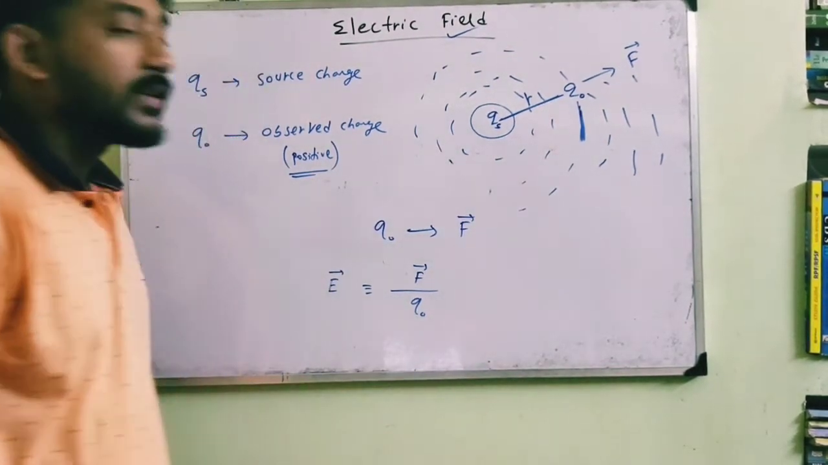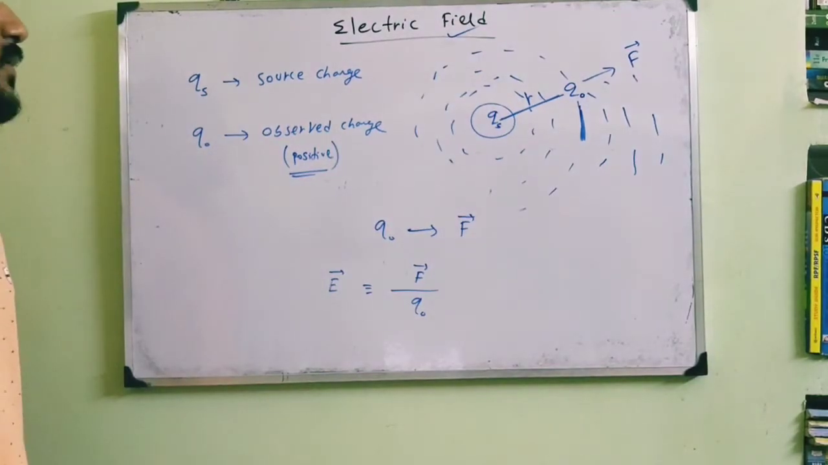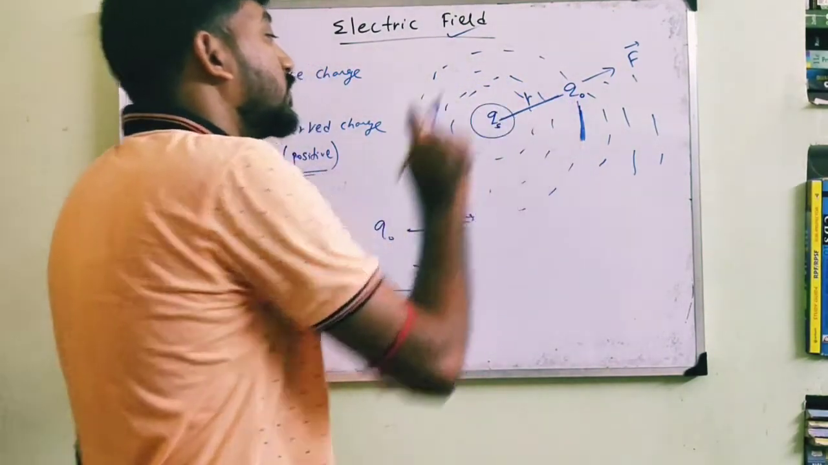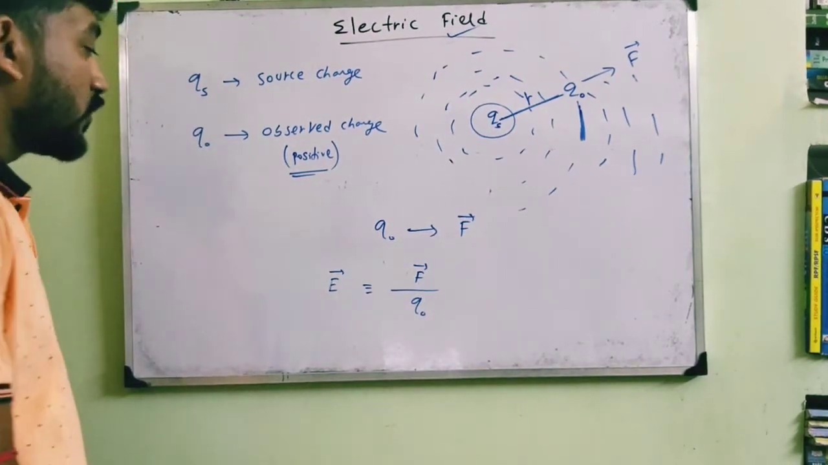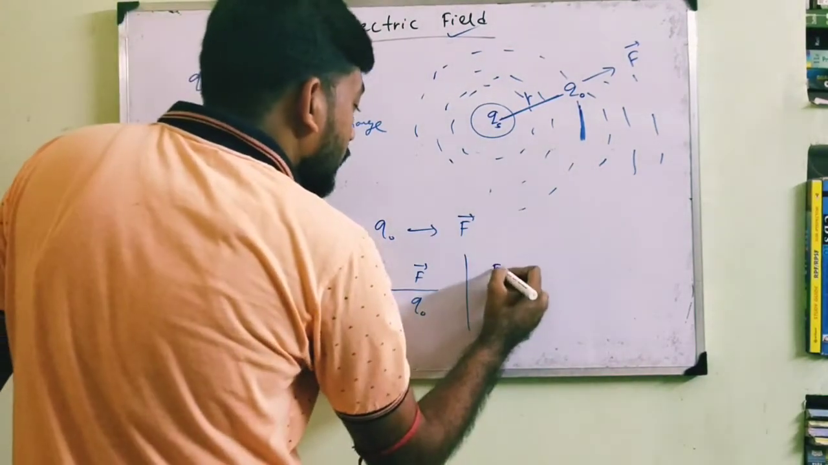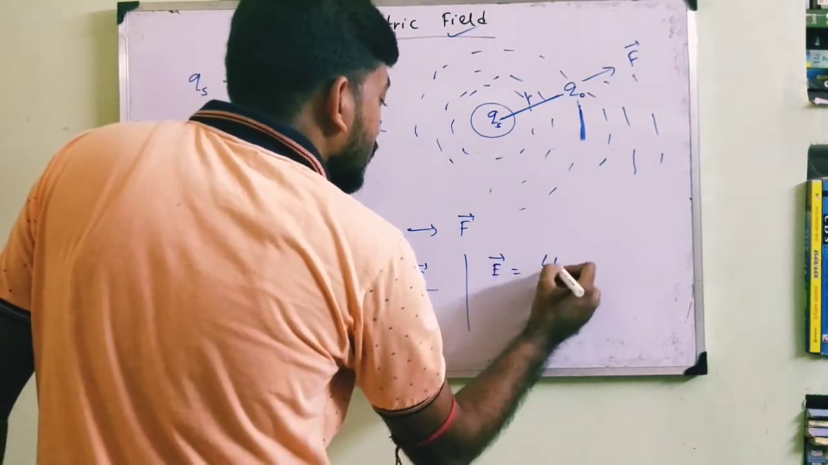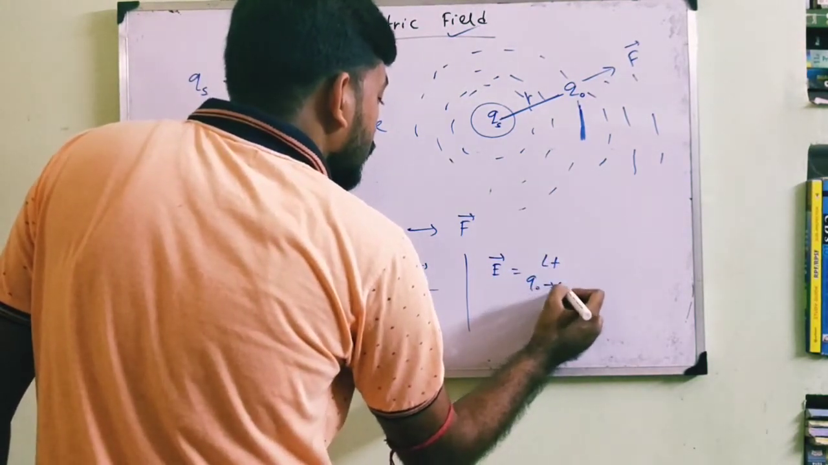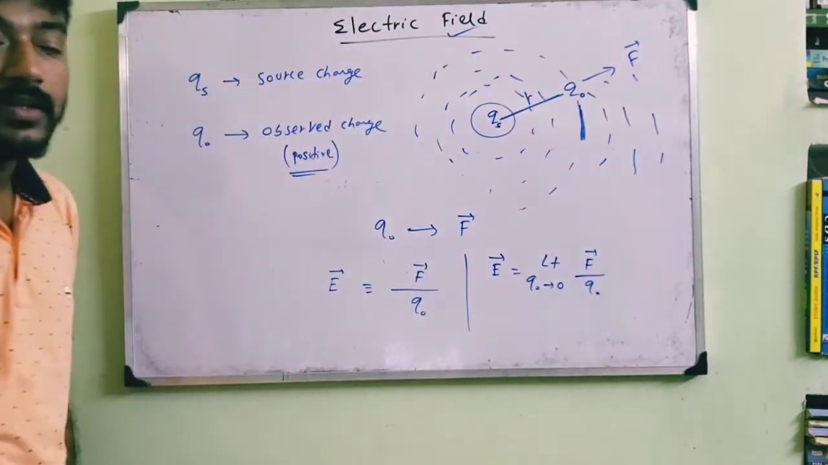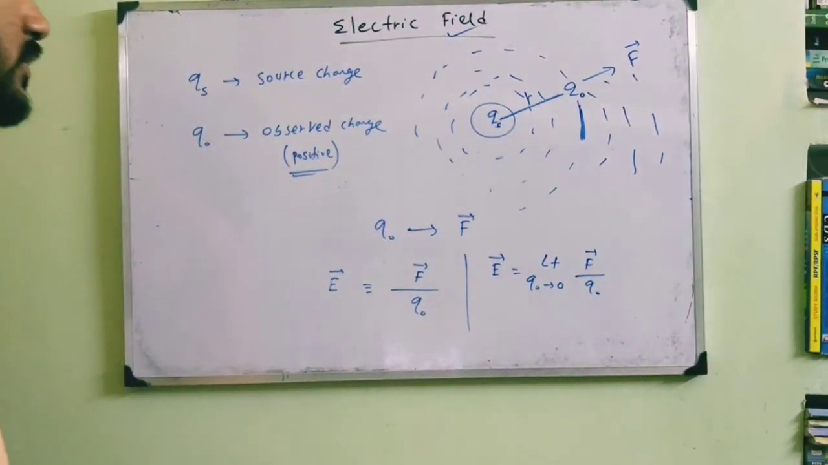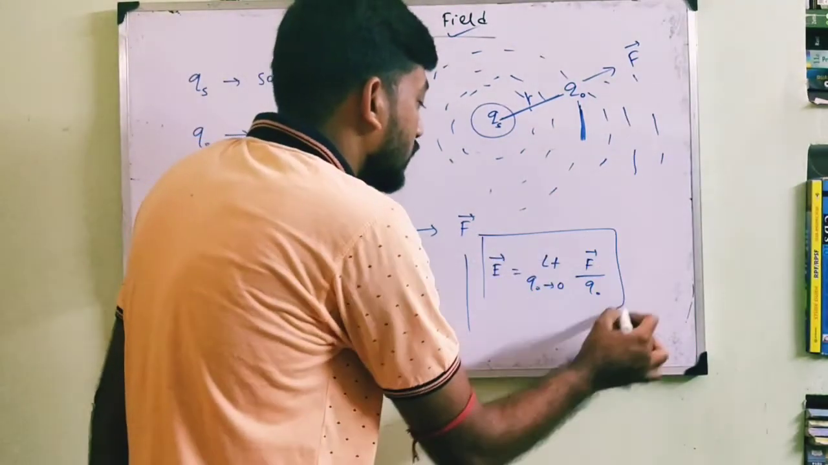And here please keep in mind that this charge Q0 should be vanishingly small. So the correct way of representing this is the limit as Q0 tends to 0 of F divided by Q0. This is the electric field intensity E. This is the definition of electric field E.